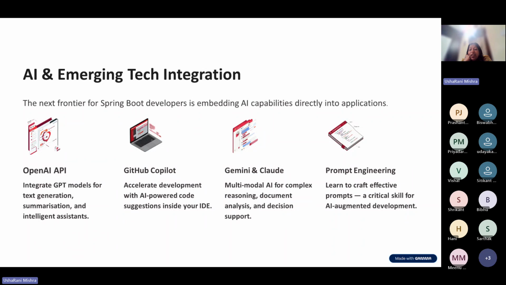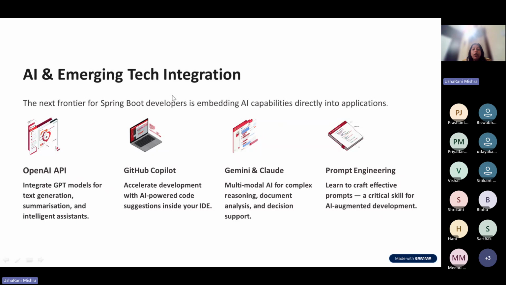Then Gemini and Claude agents we can also add to our enterprise cloud-based Spring Boot application. This is what we can do at the next level, the last level, along with prompt engineering. This is AI and AI integration.